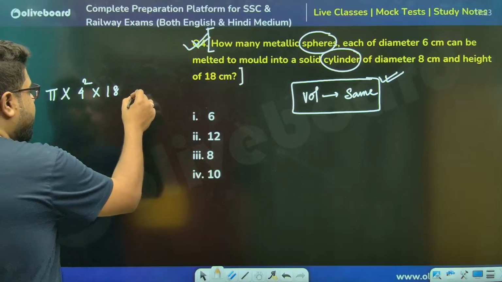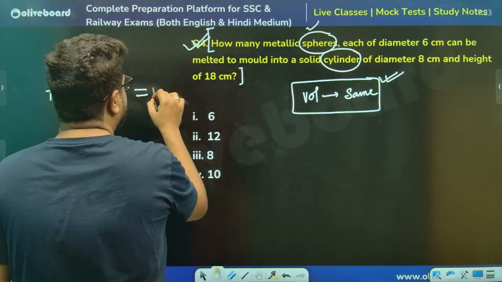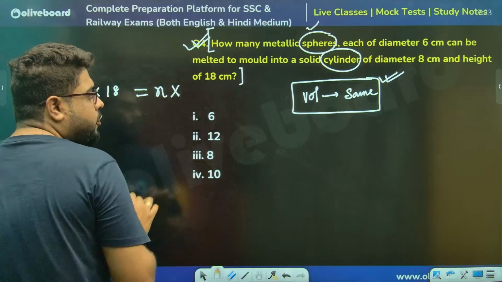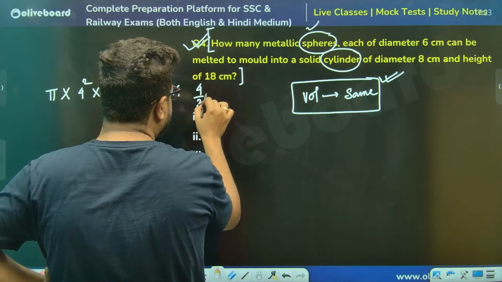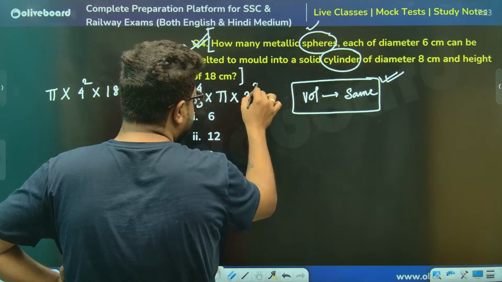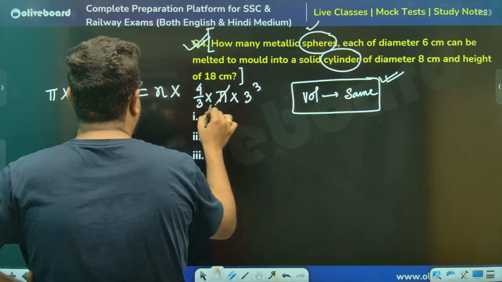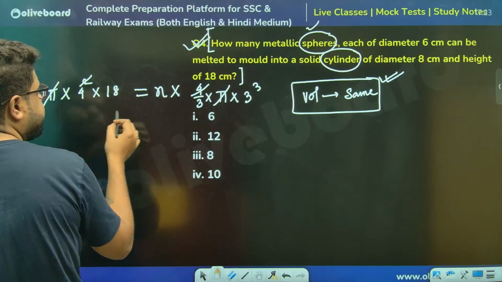Now, this volume should be equal to the volume of the metallic spheres. Sir, how many spheres? I don't know. N number of spheres. Volume of each sphere, diameter 6 means 4/3 pi r cube, radius will be half, that is 3, sir. 3 cube. Calculate karo. Pi cancels. 4. Another, sir.